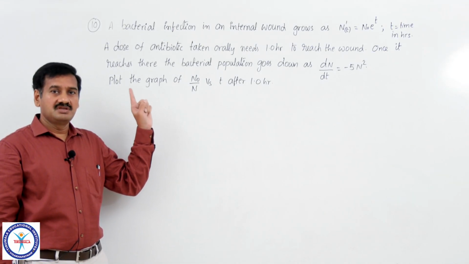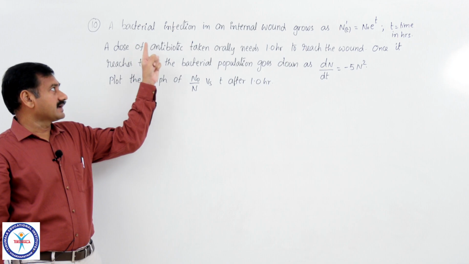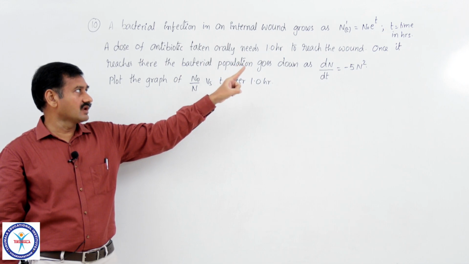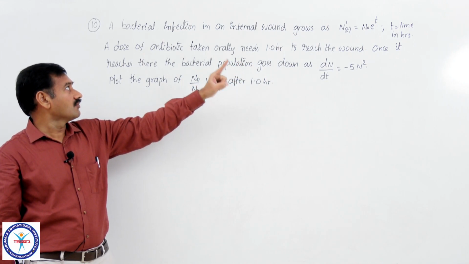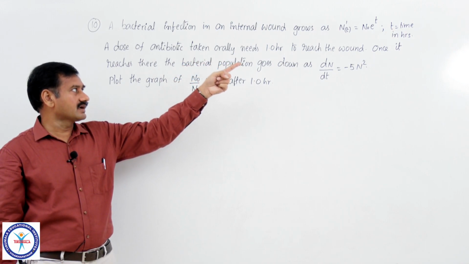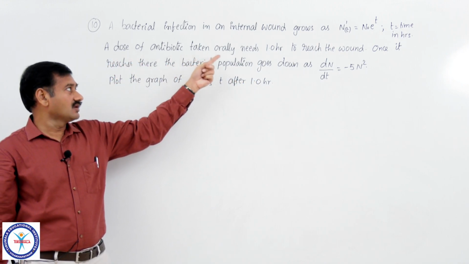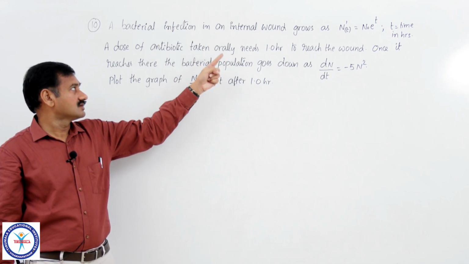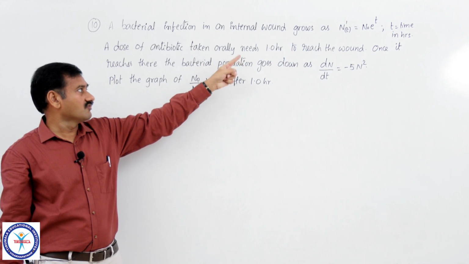This is one more question given in the 2019 JEE Mains paper only. A bacterial infection in an internal wound grows as N'(t) equal to N naught into e power t. So, N naught is the initial number of bacteria and N' is the number of bacteria at time t. A dose of antibiotic is taken orally, means a tablet is taken by the patient, and the time taken for the tablet to reach the wound is 1 hour.